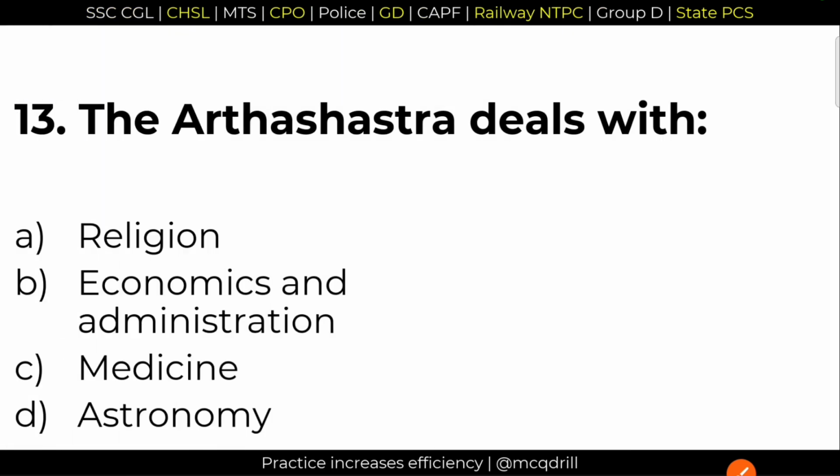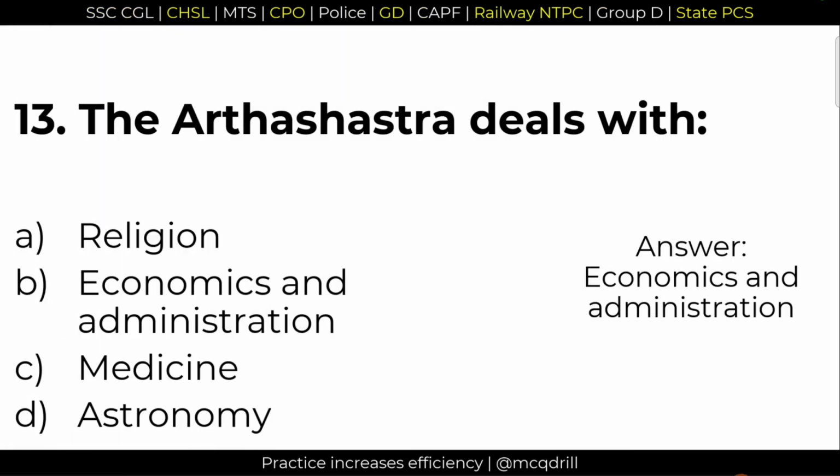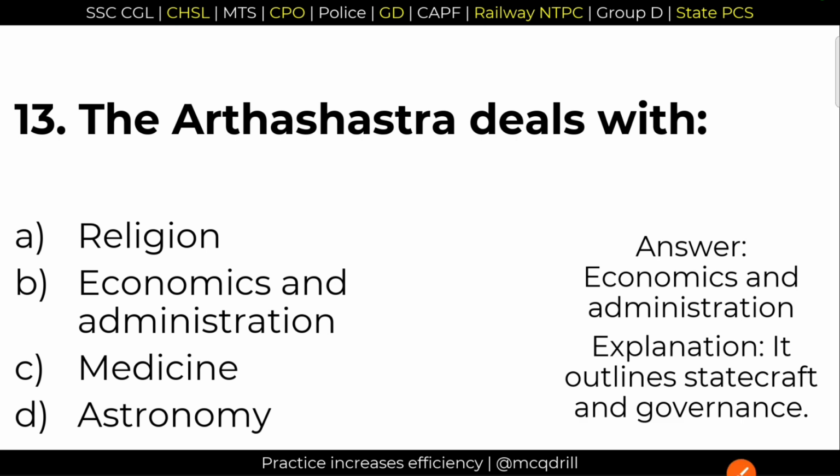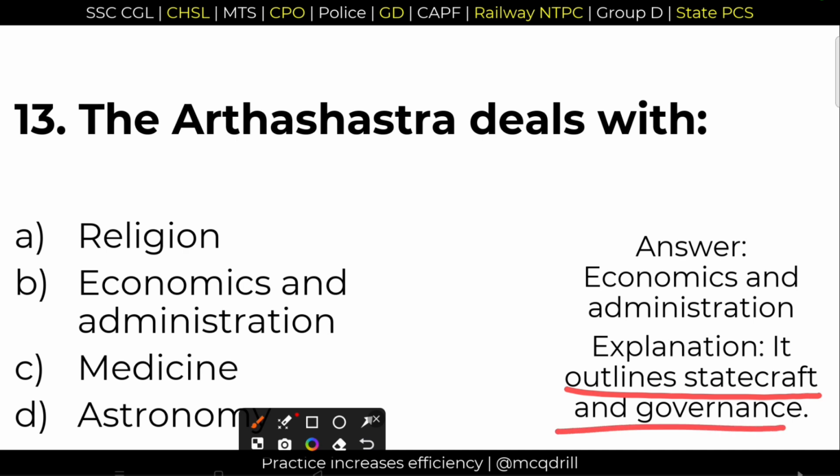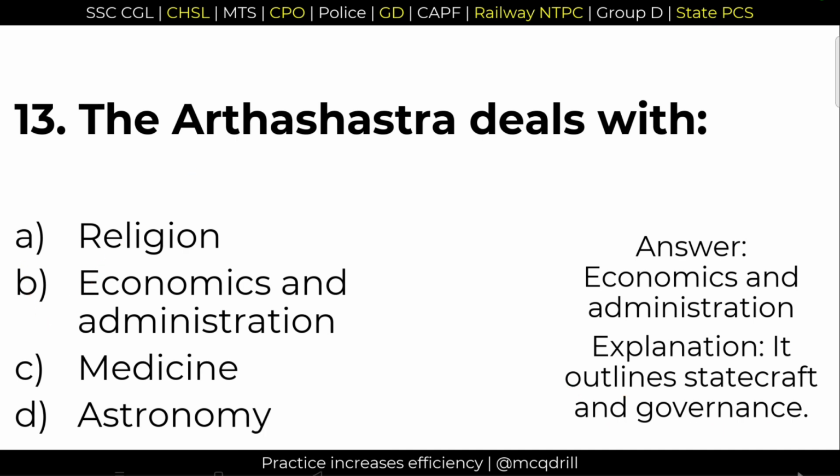13, the Arthashastra deals with option B, economics and administration. This book explicitly tells us about the outlines of statecraft and governance. Option B is the right answer.